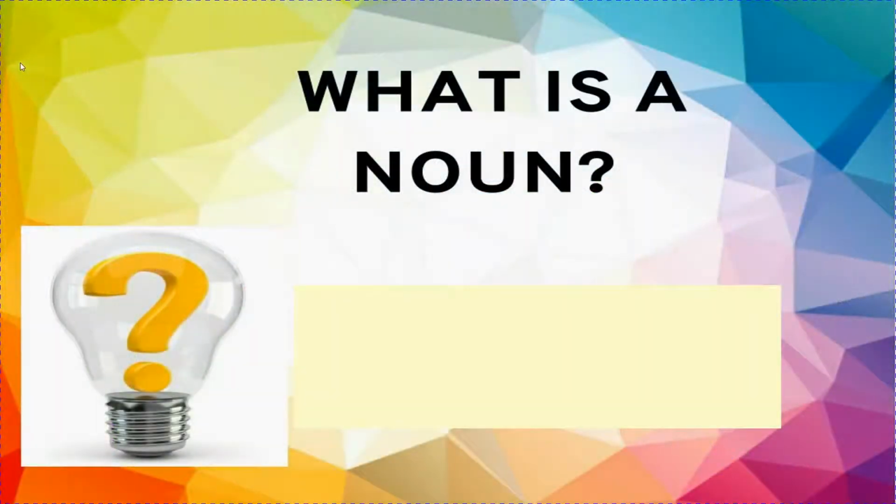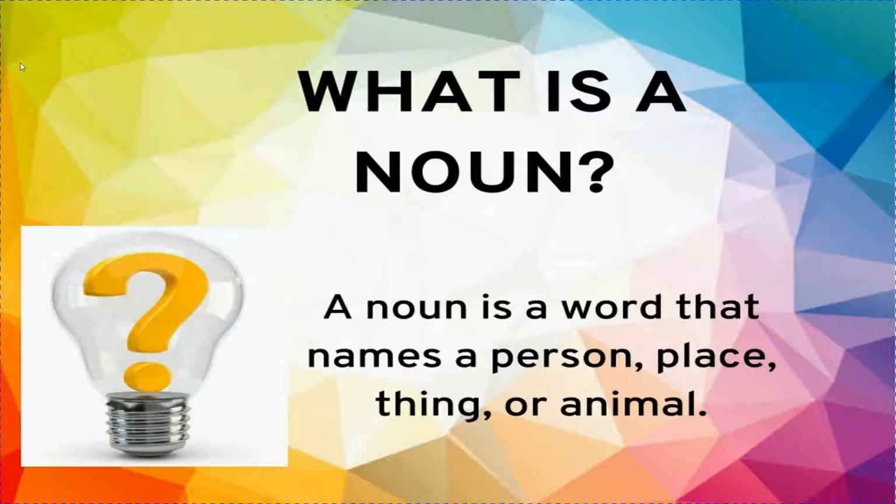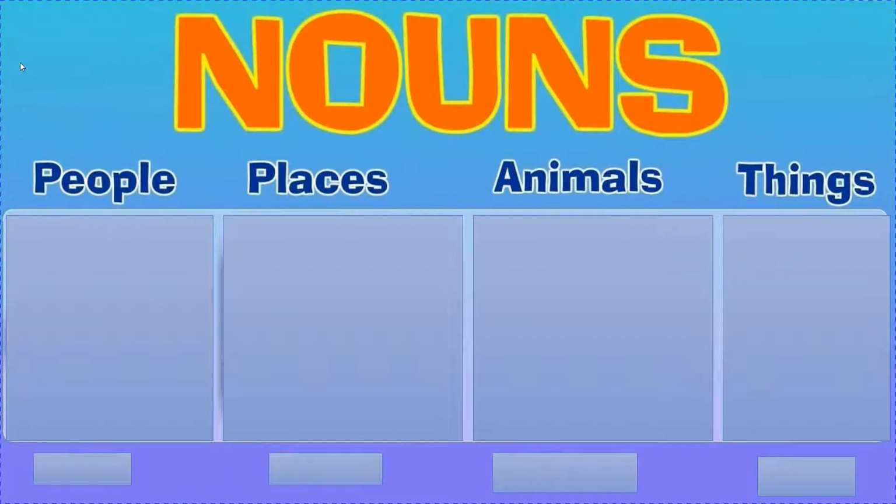What is a noun? A noun is a word that names a person, place, thing, or animal. Just now we have named a person, that was John. A place, that was home, and a thing, that was sandwich. So children, whenever we name any person, place, animal, or thing, it is a noun. Let us see a few more examples.